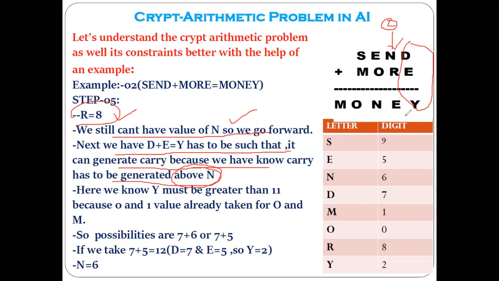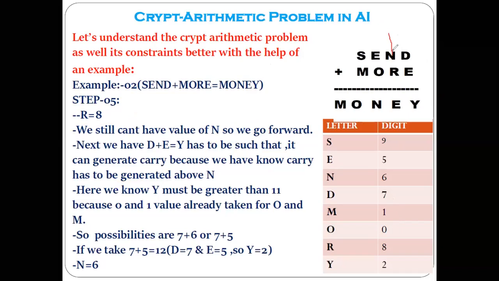Understood? Now, if you consider here, 10 cannot be the value, Y cannot be 10. If you add these two numbers, Y should not be 10, because if Y is 10, then carry will be generated as a 1 here above the N, but Y value cannot be 0, because 0 already we have taken for the O. Means what? In order to generate the carry above N, we must have Y greater than 11.